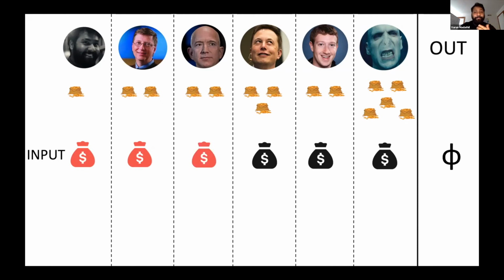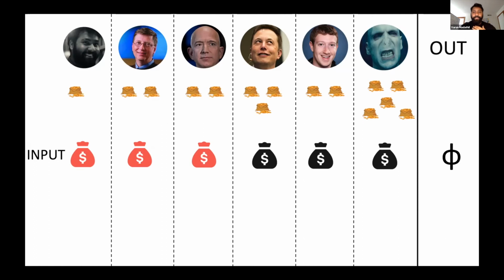Now, finally, when he adds Bezos as well, he observes that the output is phi, that is empty. So this must mean that the parties that have this black transaction make up less than 1 minus f, right? Otherwise, if they had greater than 1 minus f fraction of the total state, then the output would have to include the black transaction.